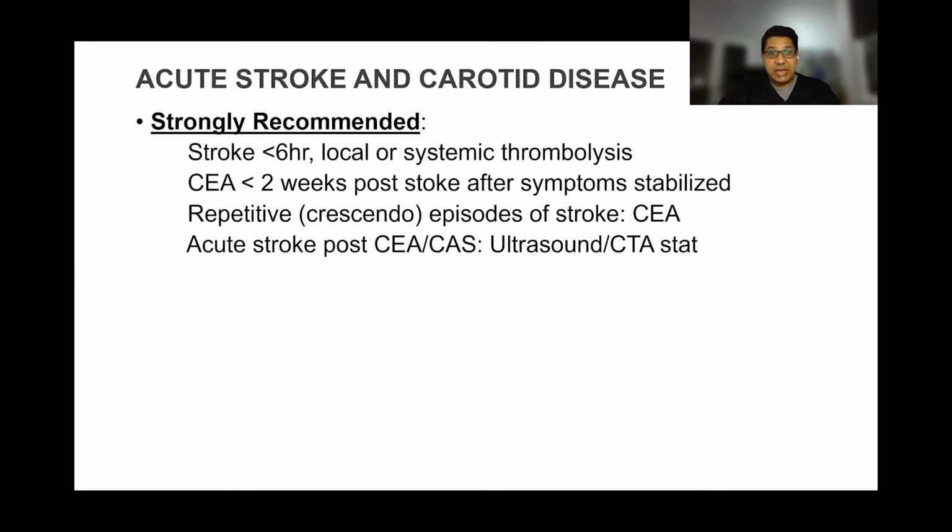If the patient continues to have repetitive strokes, that is crescendo stroke, an urgent/emergent carotid endarterectomy is the treatment of choice. Another important thing to know, after a carotid surgery, that is either a CEA or stenting, if the patient has an acute stroke post-op, stat ultrasound, as well as take the patient back to the operating room for surgical exploration of the carotid is recommended, because most likely the cause of the recurrent stroke post-op is technical.